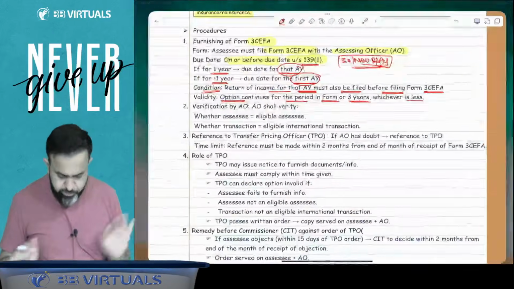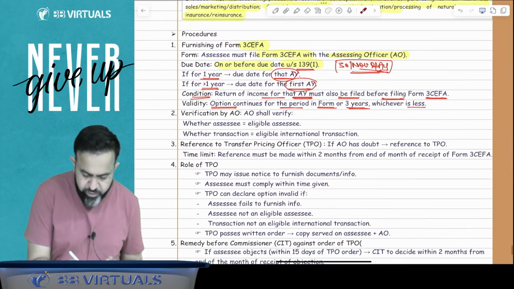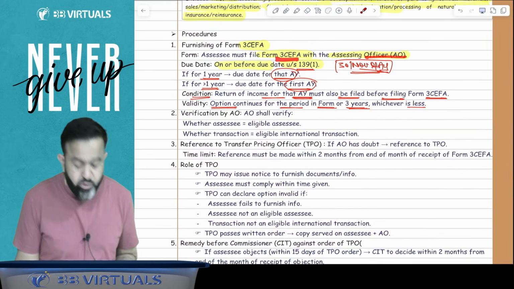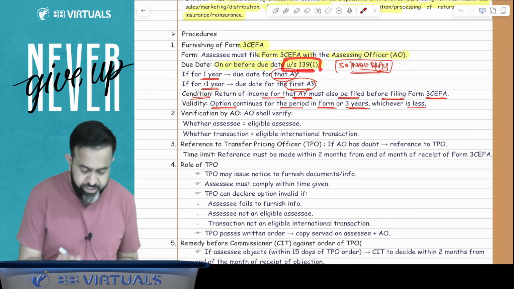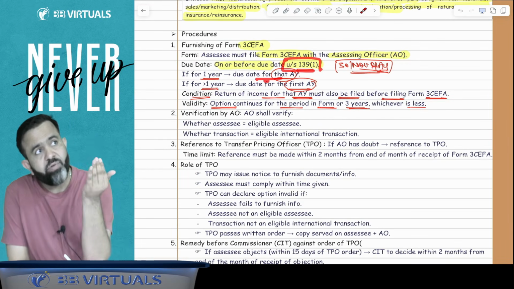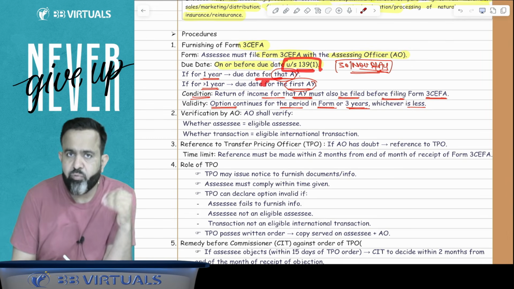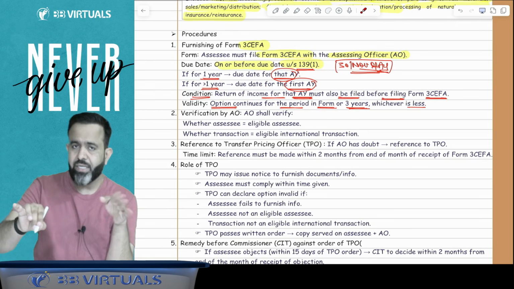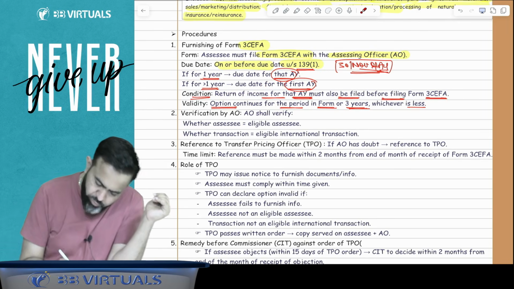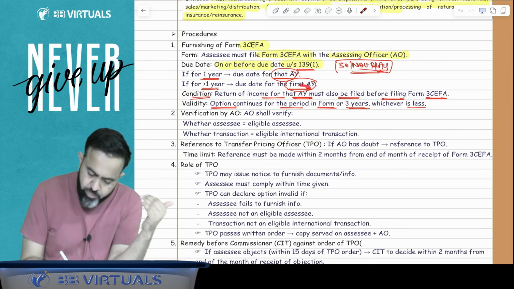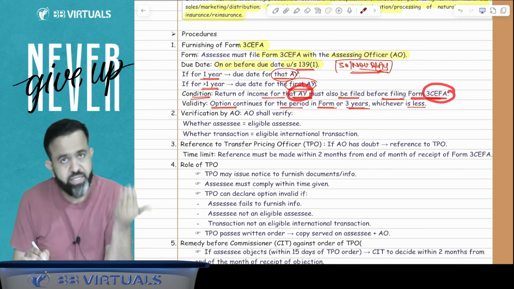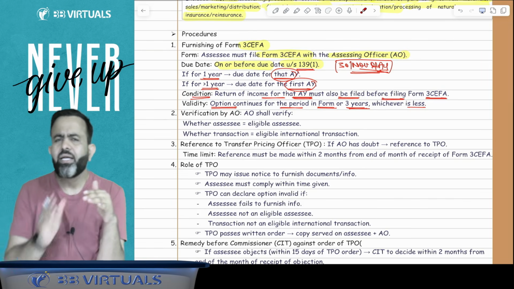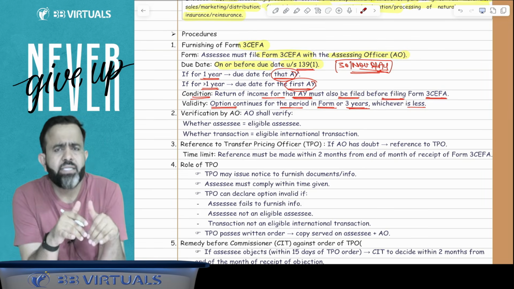So guys, here this point says that for the safe harbor rule, you have to file one form, that is 3CEFA. Assessee must file this form with the assessing officer before the due date of return filing. For 1 year, you are filing for that assessment year before the due date of return filing, but if you are filing for multiple years, then also for the first year before the due date of return filing you have to file this form. Return of income of that assessment year must be filed before filing this form. And guys, this option is available for maximum 3 years, either whatever time written in this form or 3 years, whichever is less.